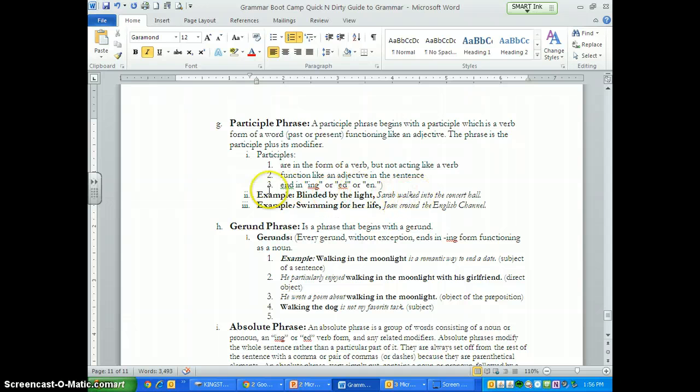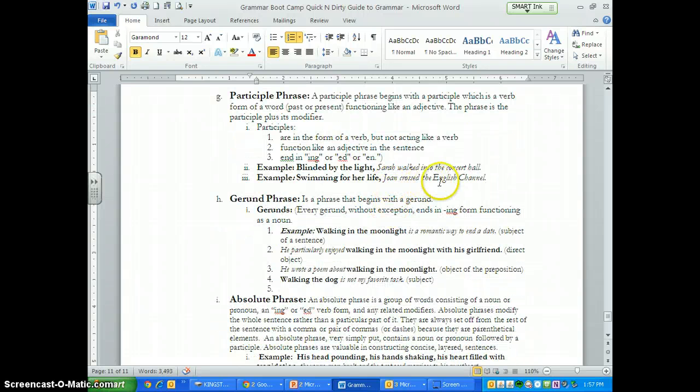So they both look like verbs, but this is where the subject is doing the action. Sarah walked. Okay, so this one, it is a verb. It looks like a verb, but it's functioning like an adjective, because remember, adjectives are going to answer the how, why, who, what, and why. So here, how did Sarah walk into the concert hall? She was blinded by the light.